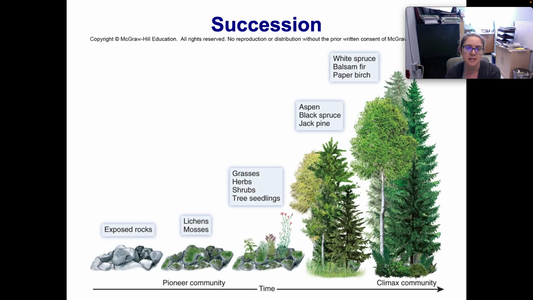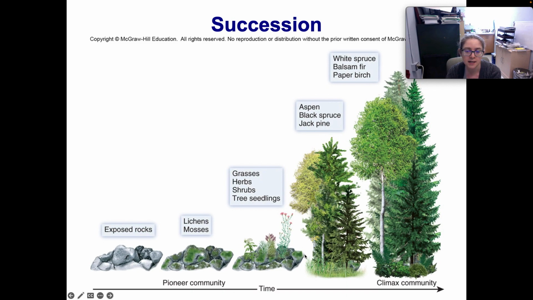So this is an example of primary succession where we start with bare rock where there's nothing living. They call it here the pioneer community, where they have lichens and mosses that colonize the rocks. And once the lichens and mosses break down the rocks a little bit and soil starts to accumulate in some of the areas, we start to get small plants.